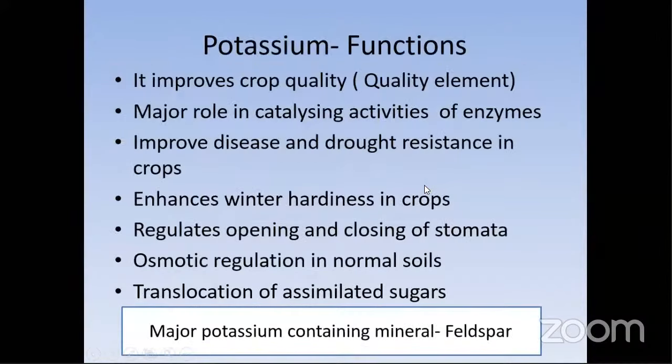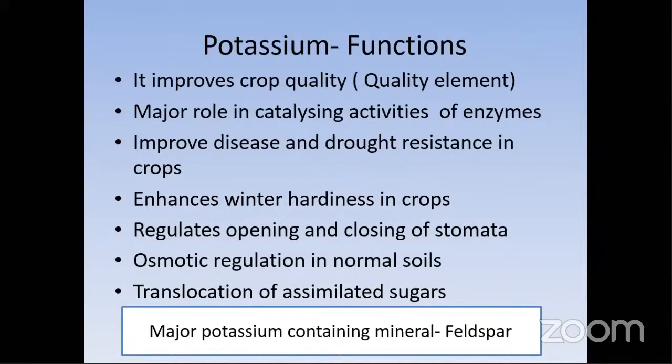Another element is potassium. Yesterday I said about potassium, one word is the policeman. Potassium is not an integral part of any plant tissue. It is mostly available in three forms: non-exchangeable, exchangeable, and in solution. Mostly the solution and exchangeable forms are the major supply to the plant roots. Among these three forms there is an equal dynamism.